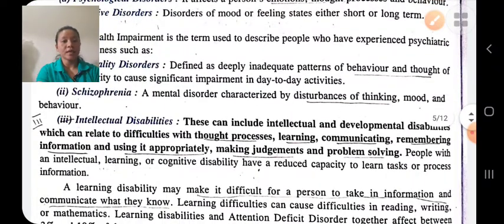Next is intellectual disability. Intellectual disability is generally related to developmental disability.